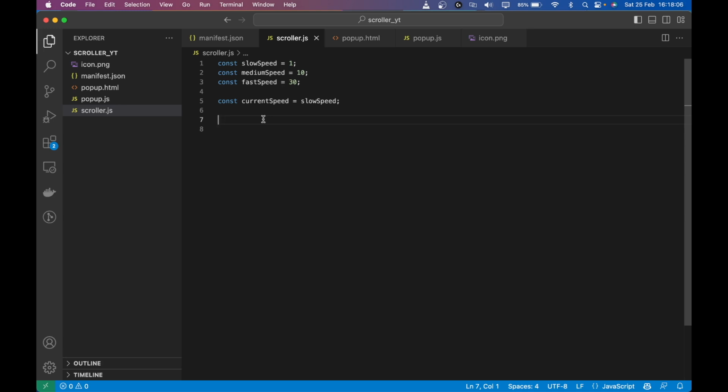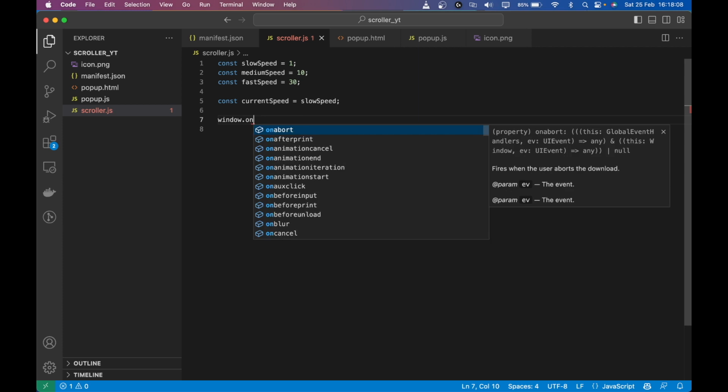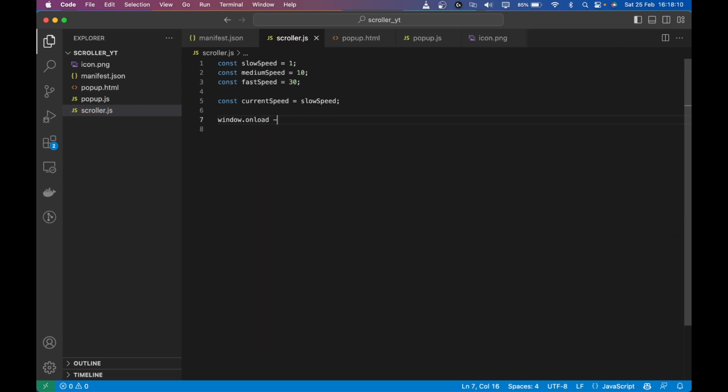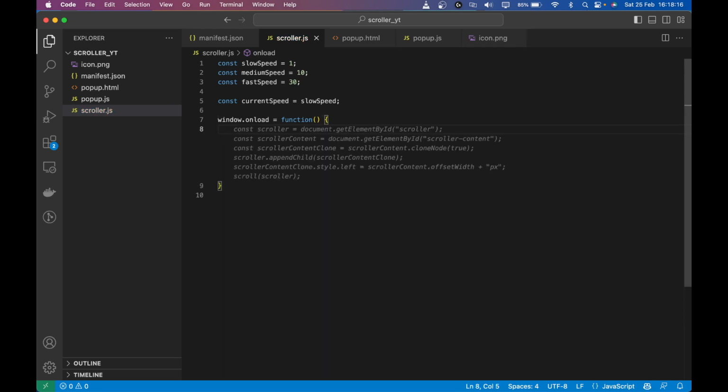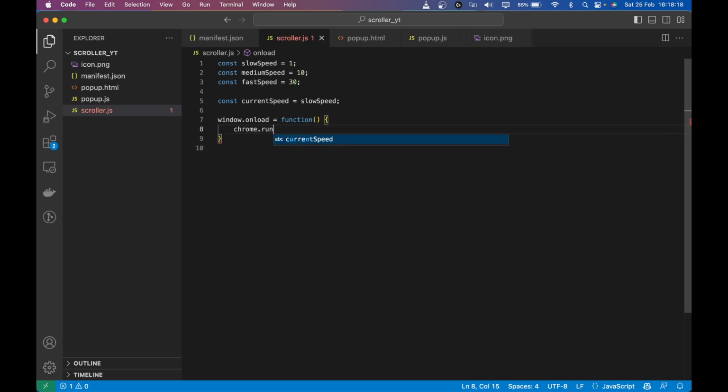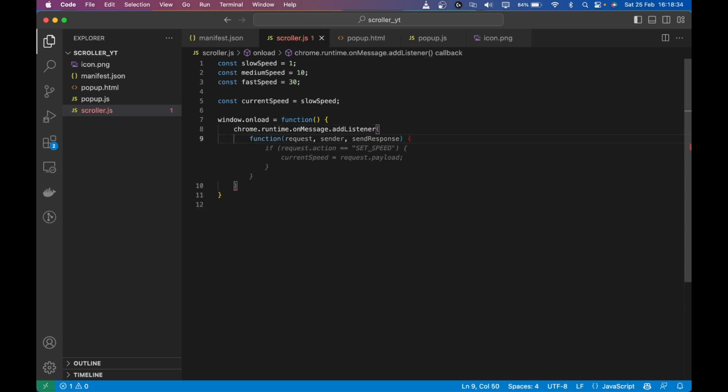So now we are going to do this. window.onload equal to function. When the window loads, I'm going to set up a listener. chrome.runtime is the API provided by Chrome to extensions. So .onMessage.addListener, which takes request, sender, sendResponse.